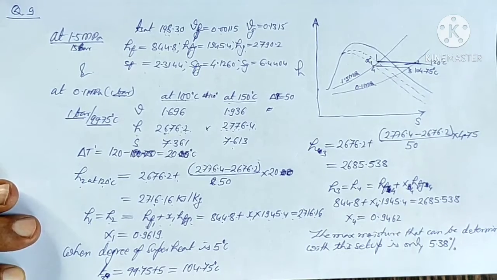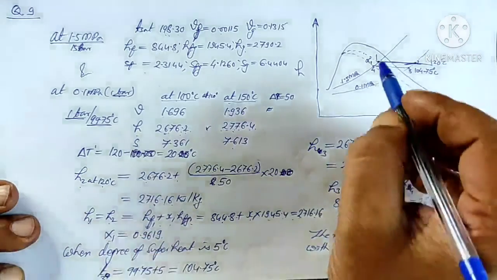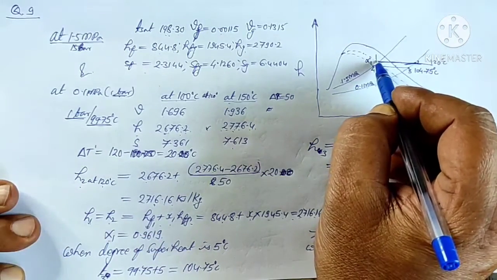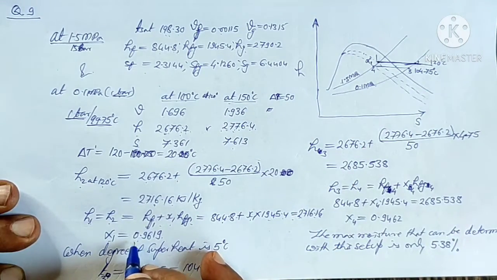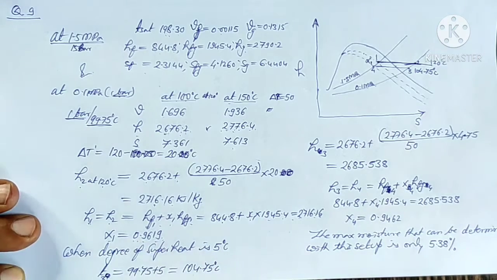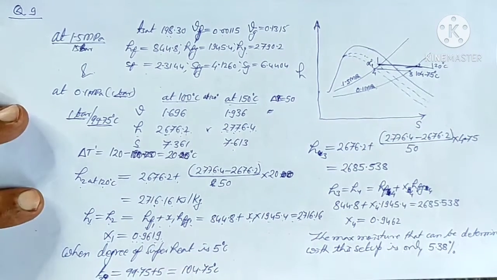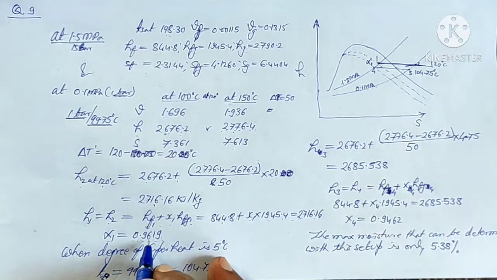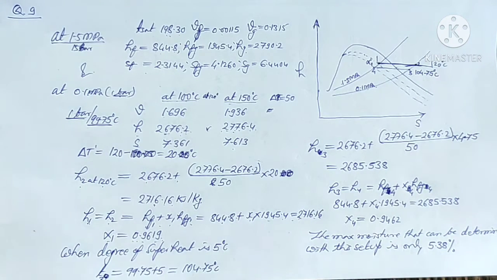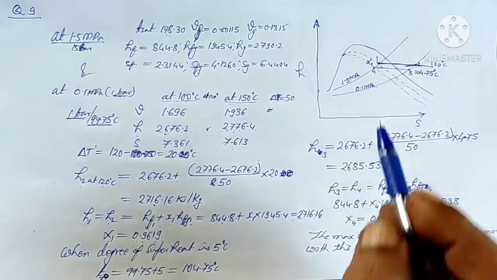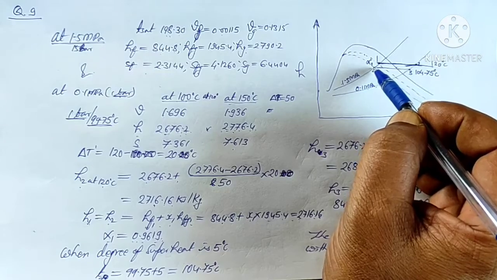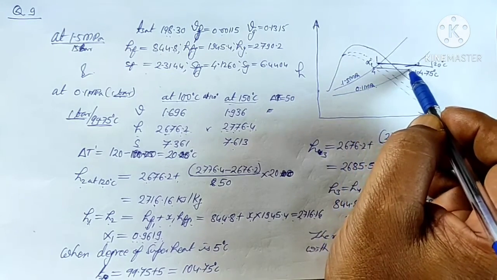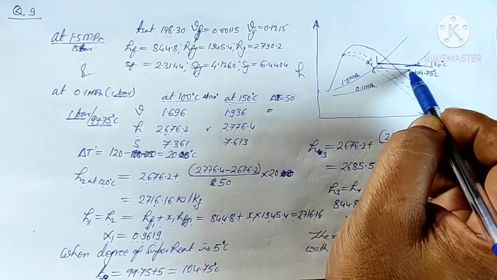Now, when the degree of superheat is the first part, the dryness fraction of the steam flowing through the pipeline is 0.9619. Okay, now it is required, what is the maximum moisture? Here the moisture is only 3.81%. Now what is the maximum moisture? That means the quality of the steam we are going to reduce, and even then the degree of superheat here should be at least 5 degrees.